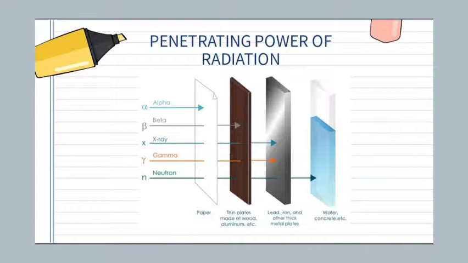Beta radiation is more penetrating than alpha radiation. It can pass through the skin, but it is absorbed by a few centimeters of body tissue or a few millimeters of aluminium. Gamma radiation is the most penetrating of the 3 radiations. It can easily penetrate body tissue. It requires several centimeters of lead or about 1 meter of concrete to absorb it.